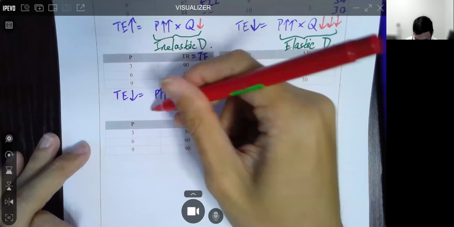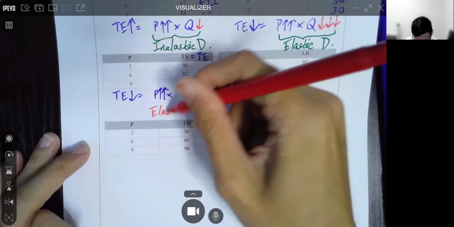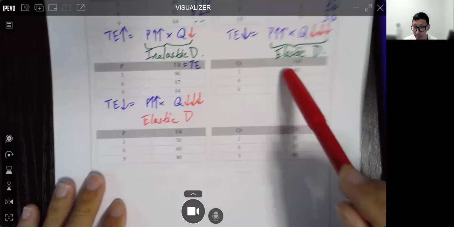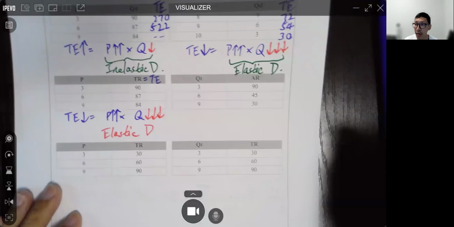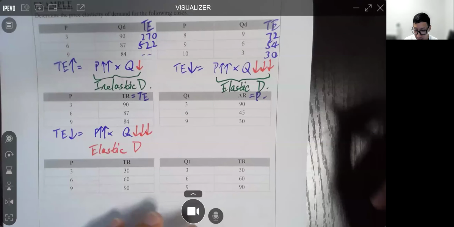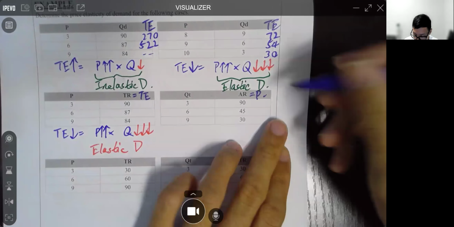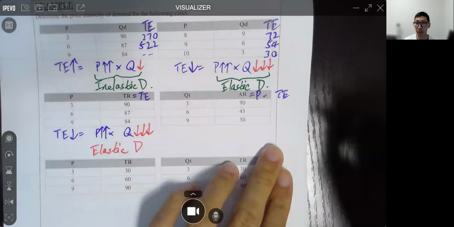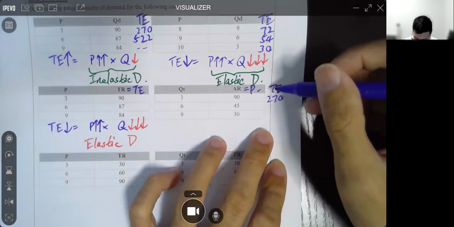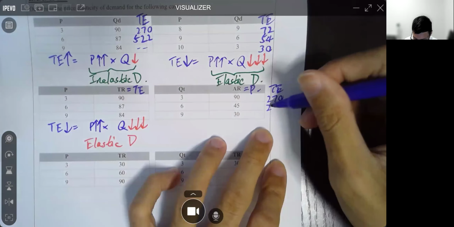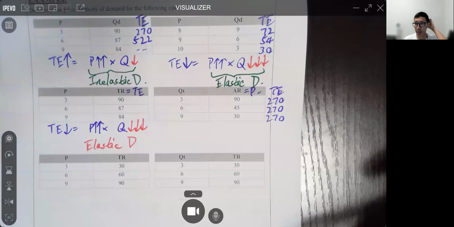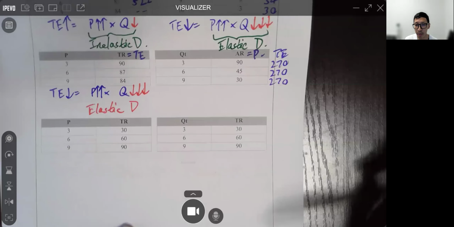This is what we call elastic demand. 好啦，隔離嗰個音嚟嘅啫。咩叫 average revenue 啊？Is exactly the same as price. Now, therefore, we need to also calculate the TE, the total expenditure, right? Let's see. 270. 270 and 270. You see anything funny going on here?